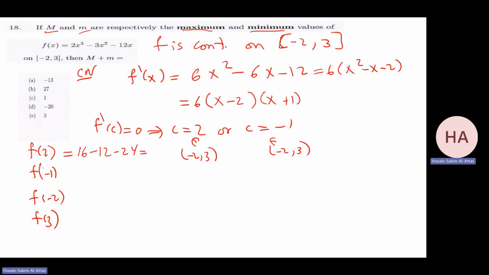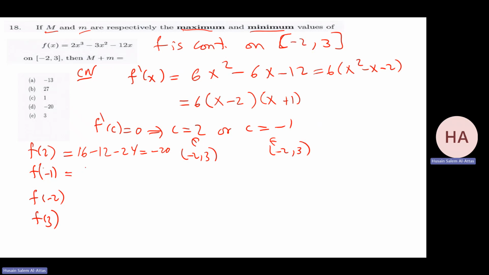And that will be minus 20. Yes, 16 minus 36, that's minus 20.